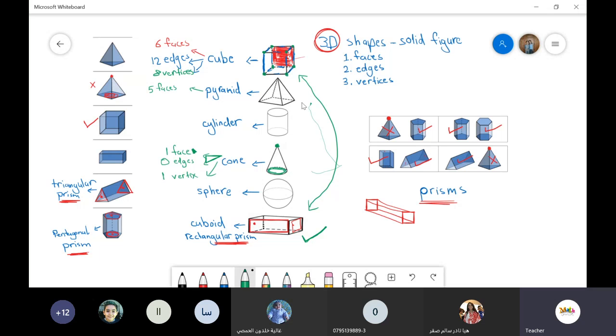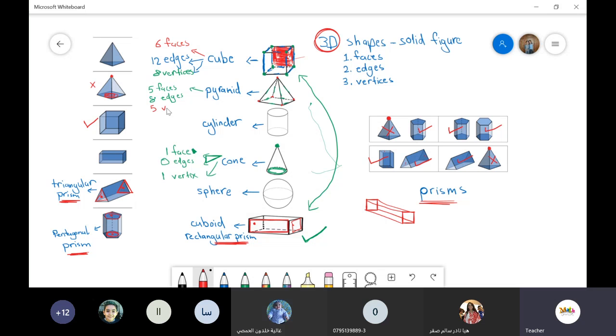Now start counting the edges, the straight lines. 1, 2, 3, 4, 5, 6, 7, 8. There are 8 edges. And the last one, let's count the points, the vertices. This one. 1, 2, 3, 4, and 5. Excellent.